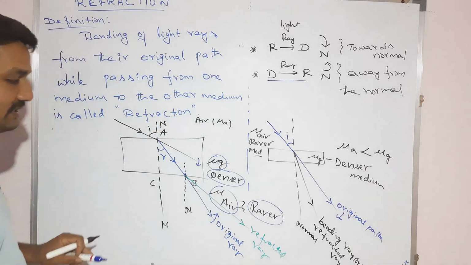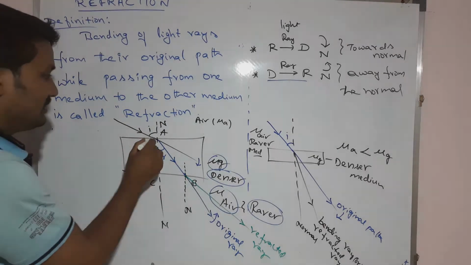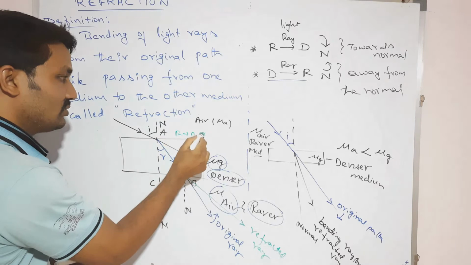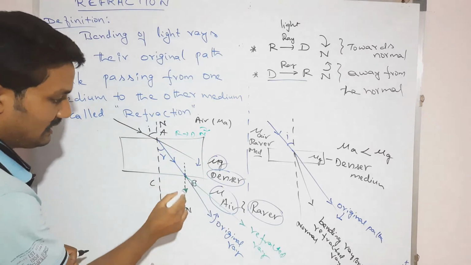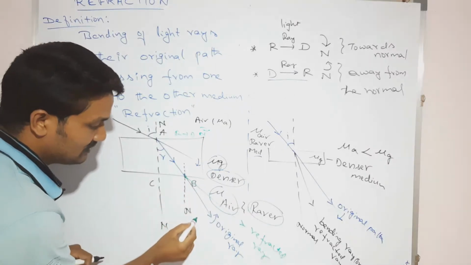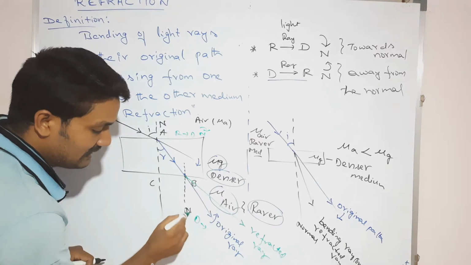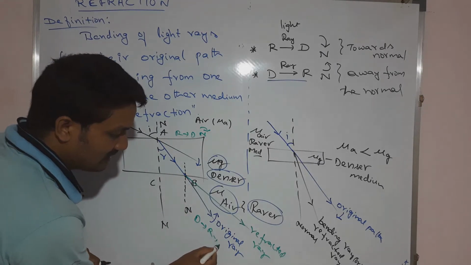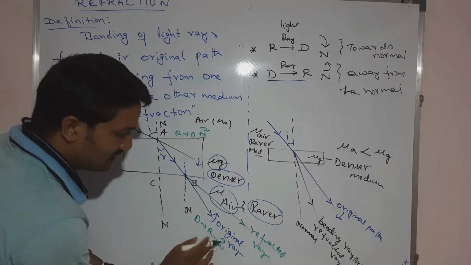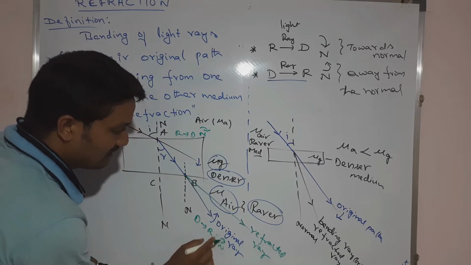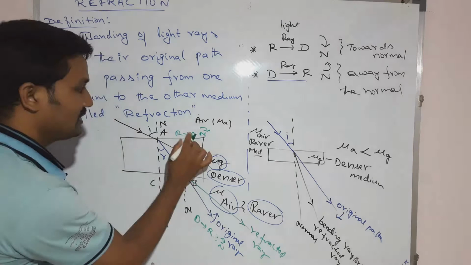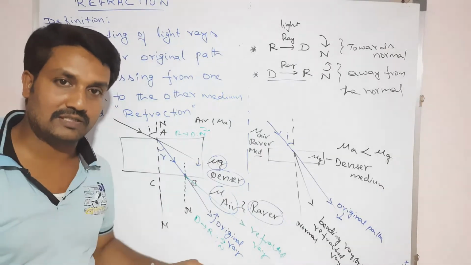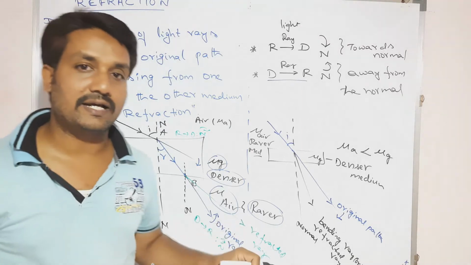This is the refracted ray. So rarer to denser means towards the normal, and denser to rarer means the light ray goes away from the normal. So you remember in this manner. With respect to this only, we have to draw the ray diagrams.